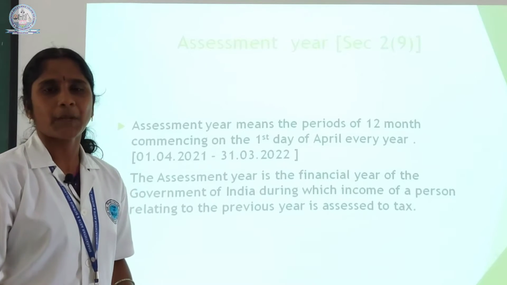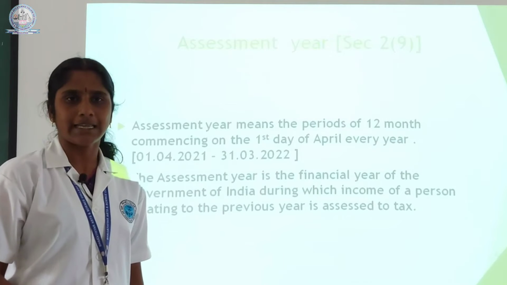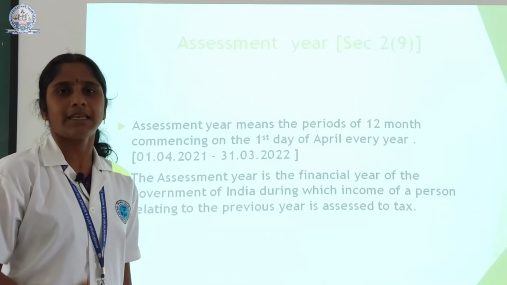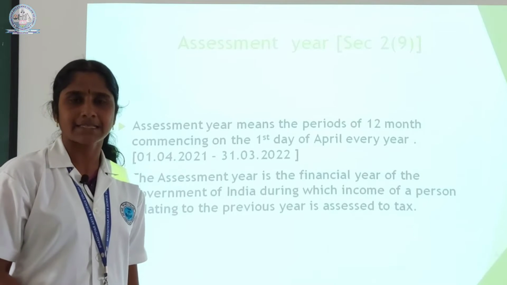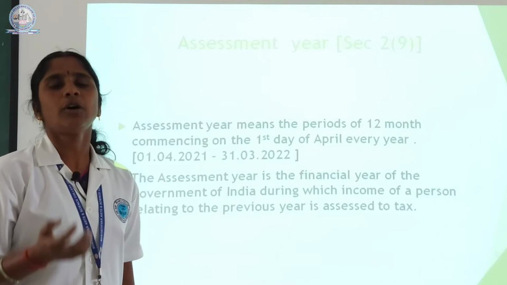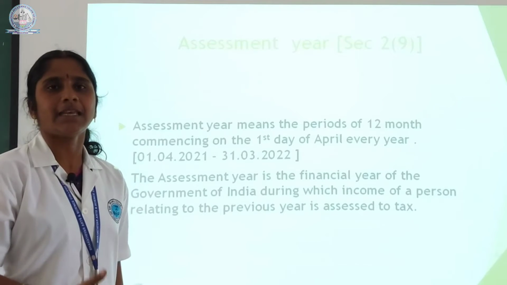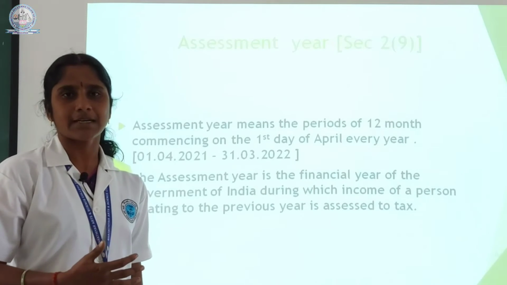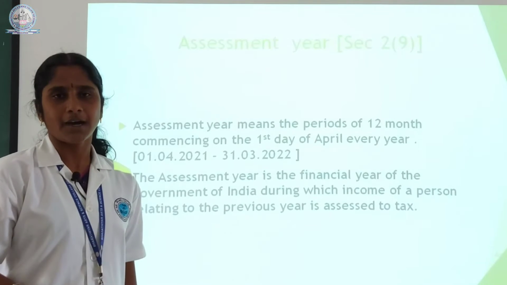Next we will see the previous year. Previous year is nothing but the income earned year. So we are calculating the tax to pay to the government on the income of the preceding financial year. Previous year means the year immediately preceding the current financial year of the government, or otherwise it is called the income earned year.